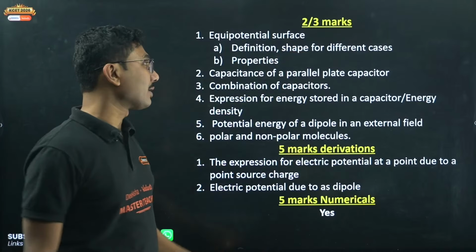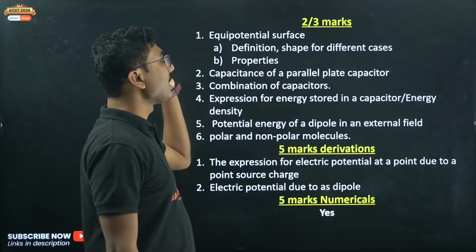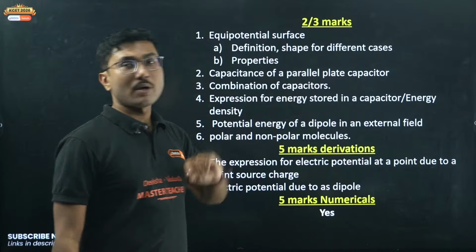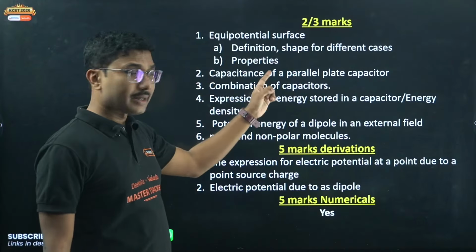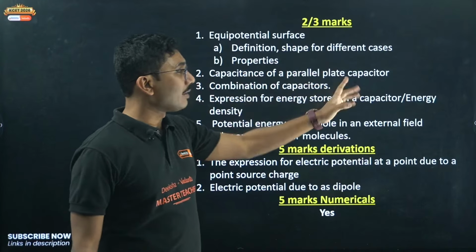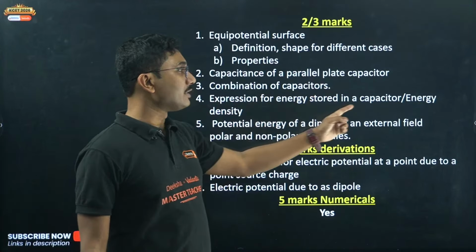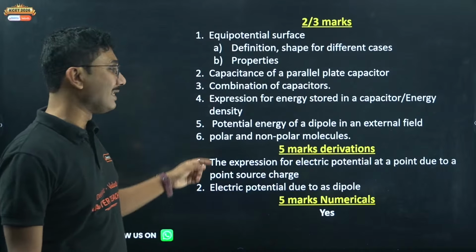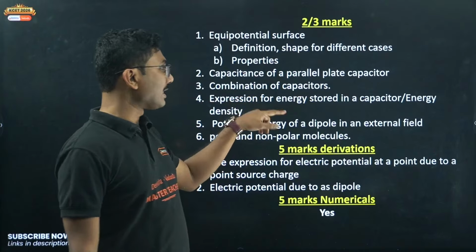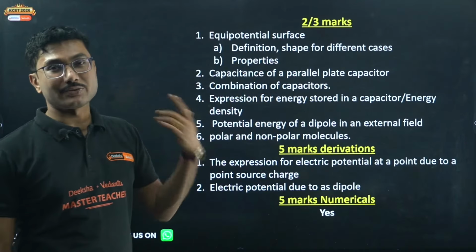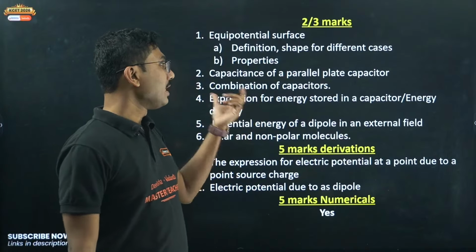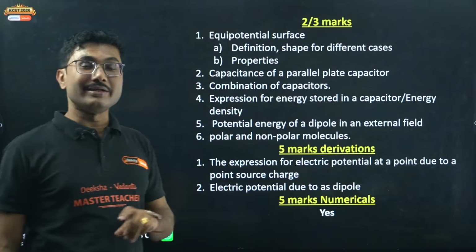What are the 2-3 mark questions: equipotential surface, definition, shape for different cases, properties; capacitance of parallel plate capacitor, combination of capacitors; expression for energy stored in a capacitor and expression for energy density of capacitor in terms of electric field.